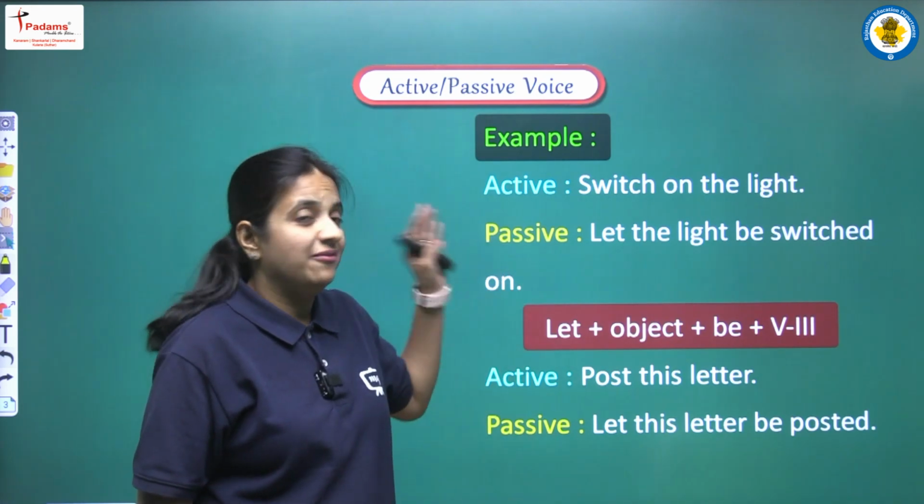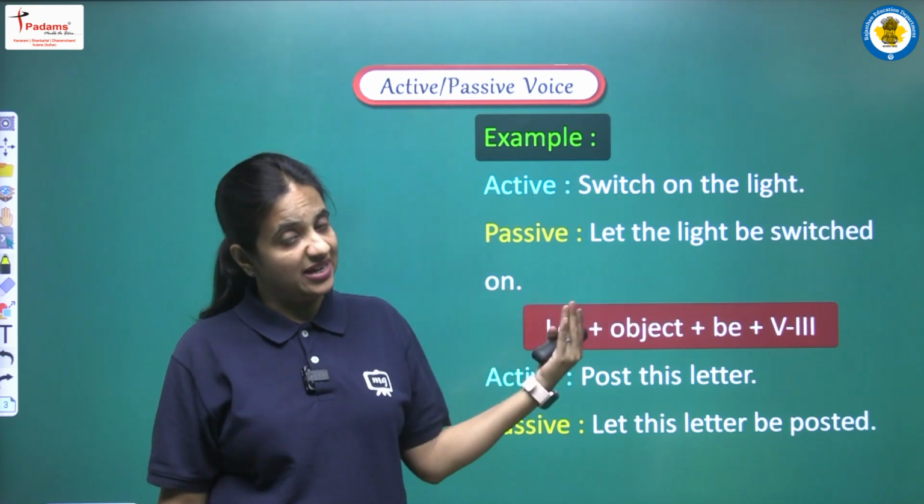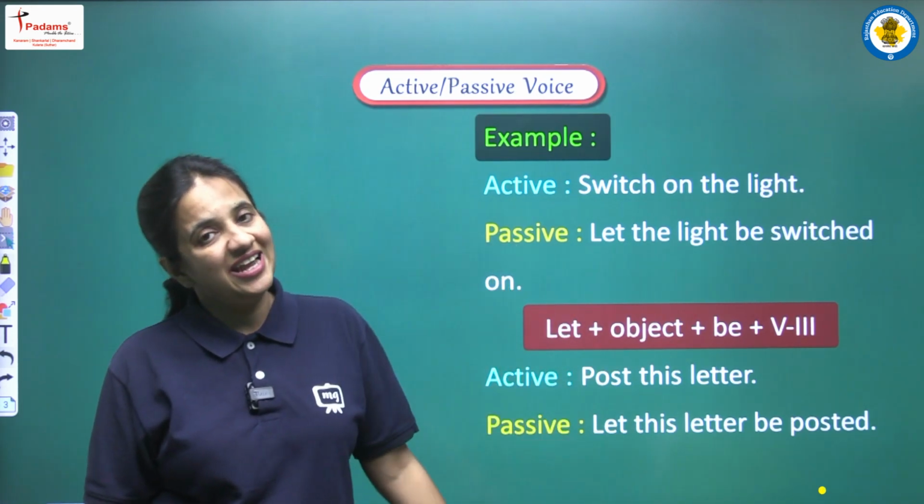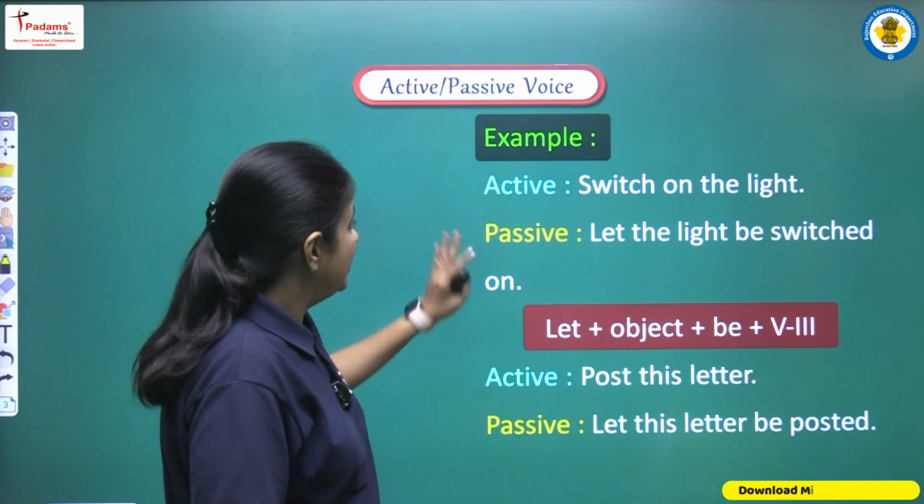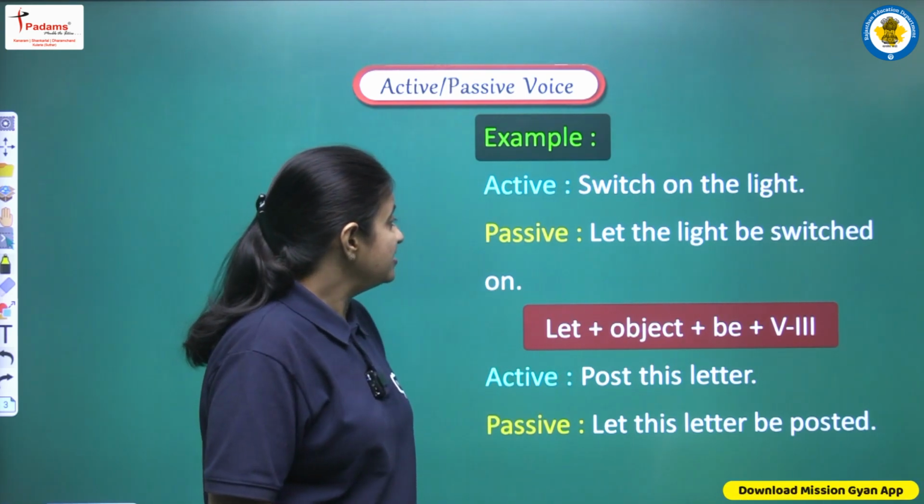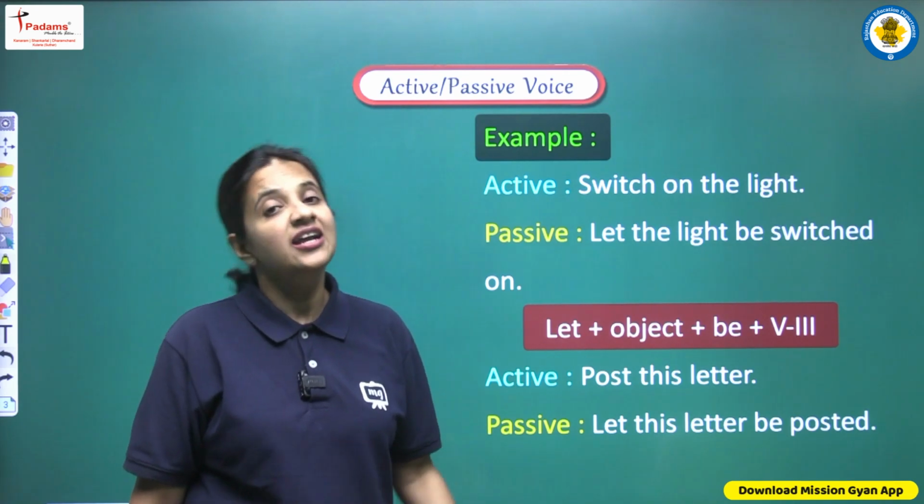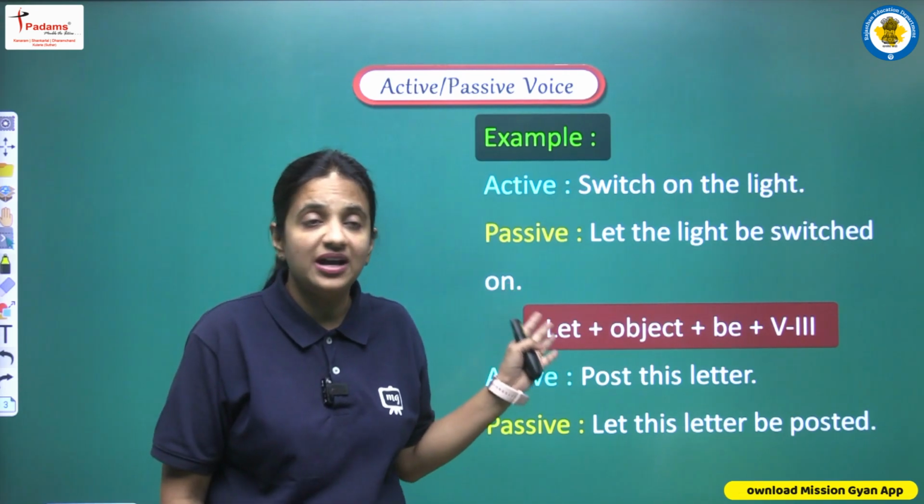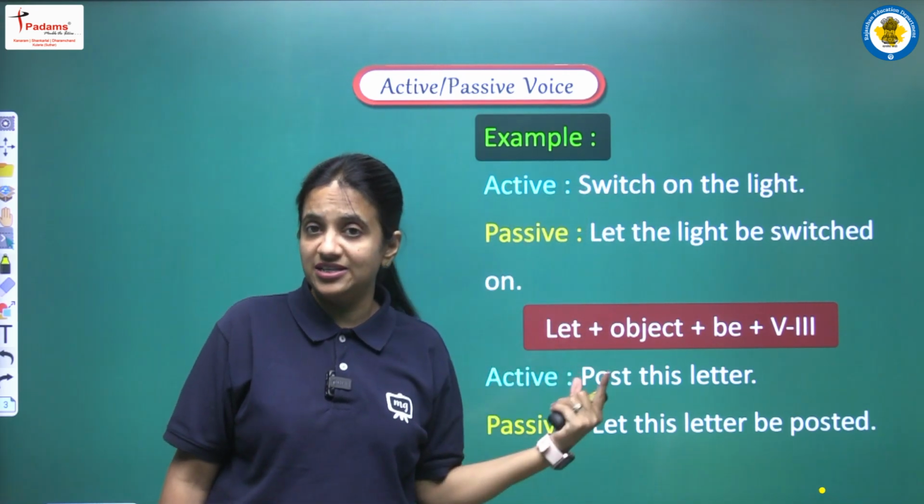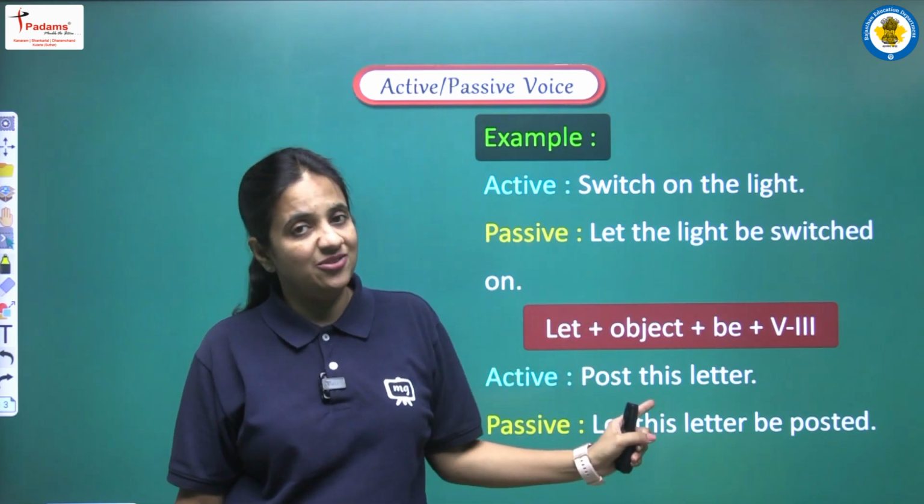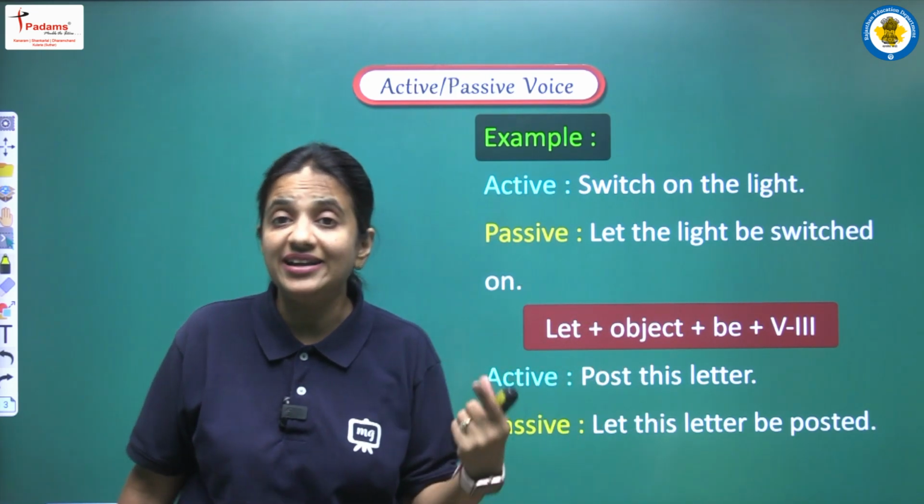And now we are having some examples of imperative sentences. So now let's try to understand with the help of the examples. Let's see the first one. The sentence is, switch on the light. So first of all, we have to identify what kind of sentence we are having. We have to identify that yes, we are having an imperative sentence.